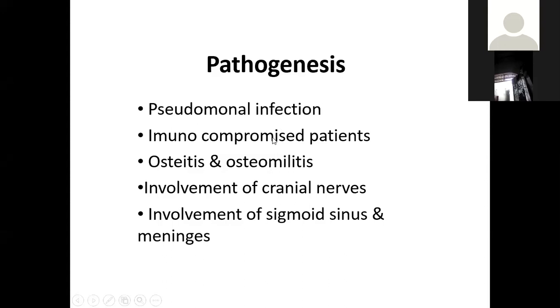What are immunocompromised patients? Immunocompromised patients are like diabetic patients, patients with tuberculosis, patients with AIDS, patients with carcinomas. These are all immunocompromised patients. If these immunocompromised patients have a pseudomonal infection in the external canal, it may give rise to malignant otitis externa.